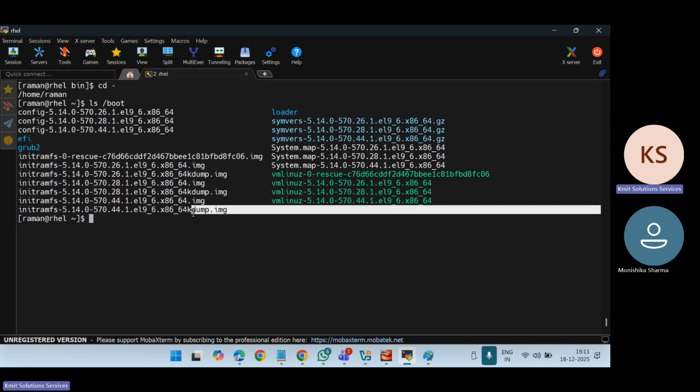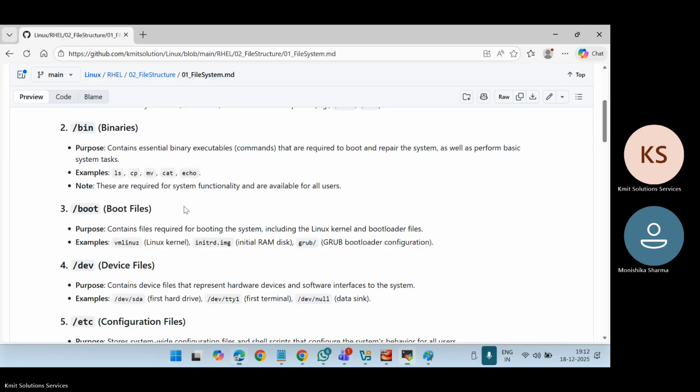Dump image is nothing but, for example, whenever you are hibernating or powering off your system by saving the state, the dump preserves your state information. Okay, that is the image. So this is the boot order.